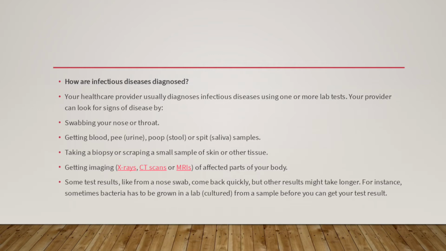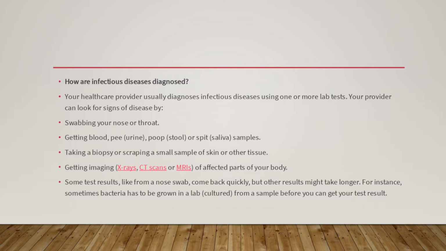How are infectious diseases diagnosed? Your healthcare provider usually diagnoses an infectious disease using one or more lab tests. Your provider can look for signs of disease by swabbing your nose or throat, getting blood, urine, stool, or saliva samples, taking a biopsy or scraping a small sample of skin or other tissue.